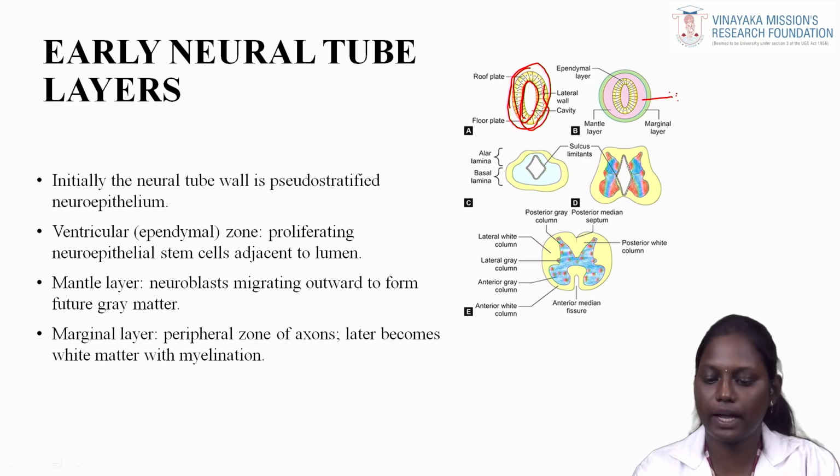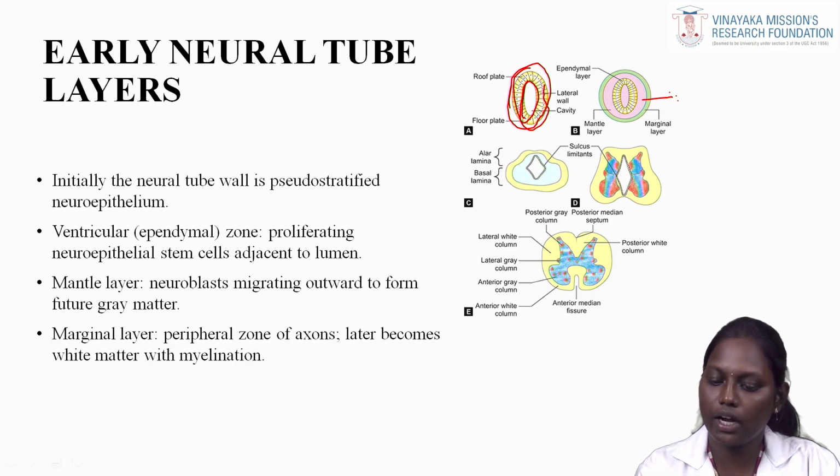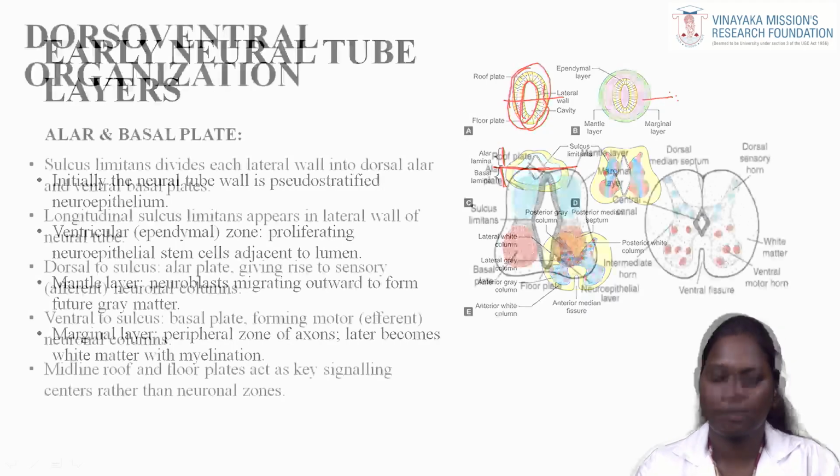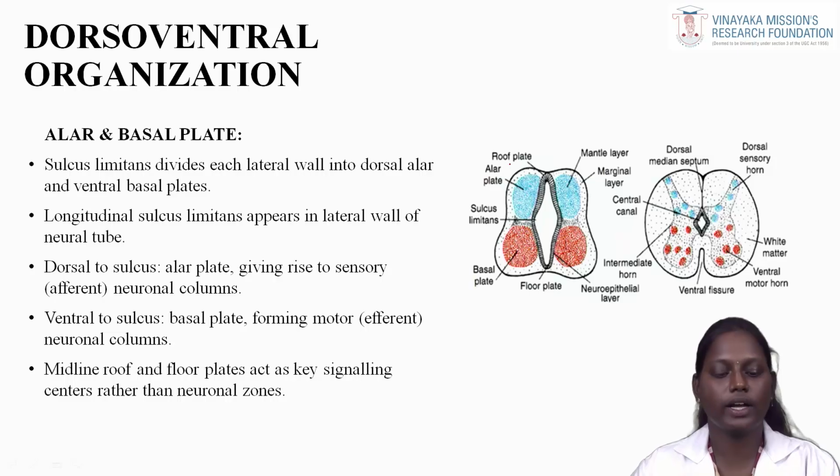This picture explains the neural tube formation. The neural tube has a cavity, also called the lumen. This lumen has two sections, one is the roof plate, another is the floor plate, which is divided into two parts, the alar lamina and the basal lamina, by an imaginary line, the sulcus limitans. The dorsoventral organization, alar and basal plate.